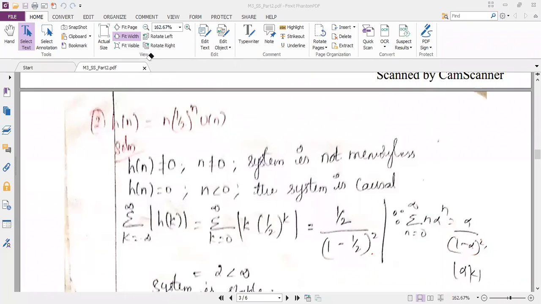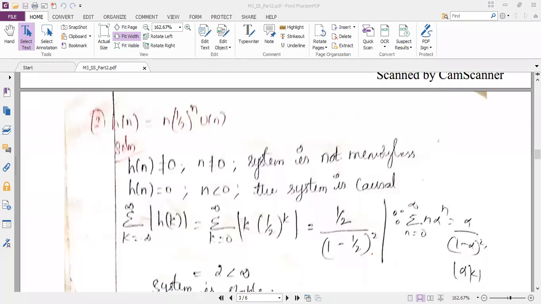What will be the final answer? Is it 2? Yes, ma'am. So 2 is less than infinity, so the system is stable.